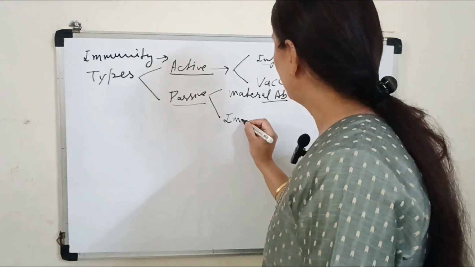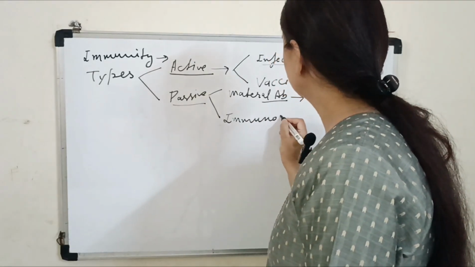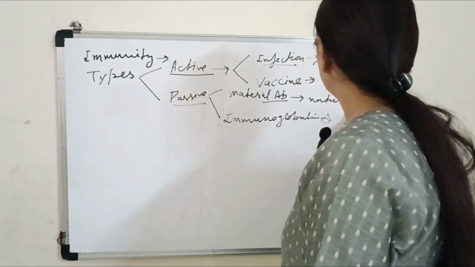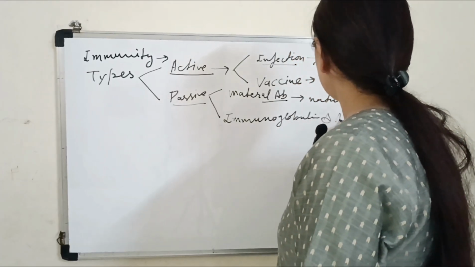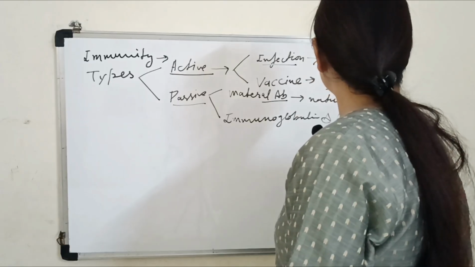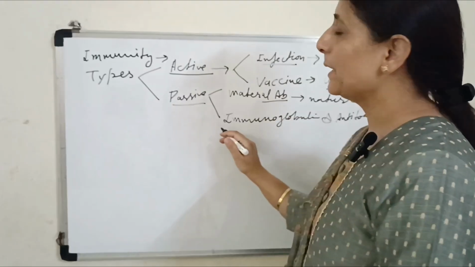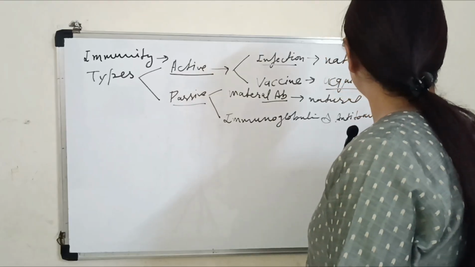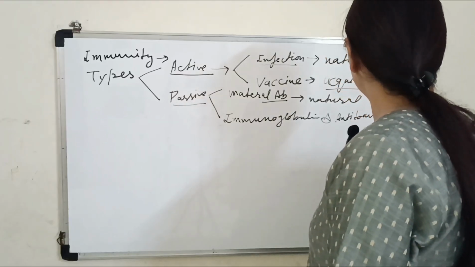So all the immunoglobulins and antitoxins provide the passive immunity, and this is the acquired way to get the passive immunity.